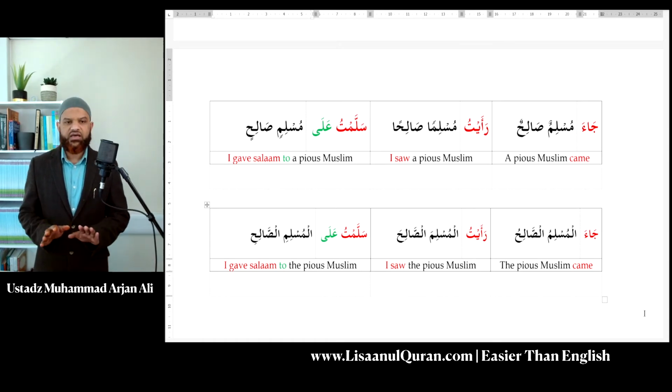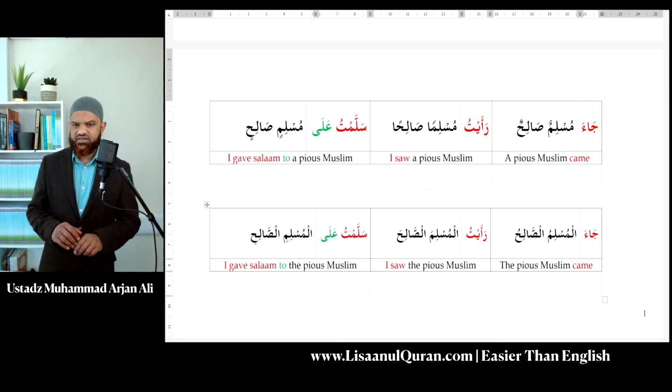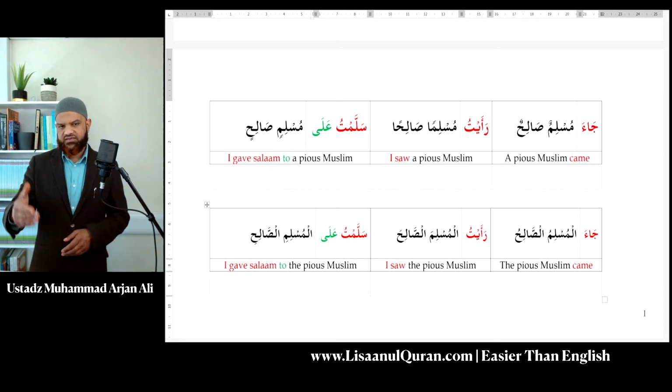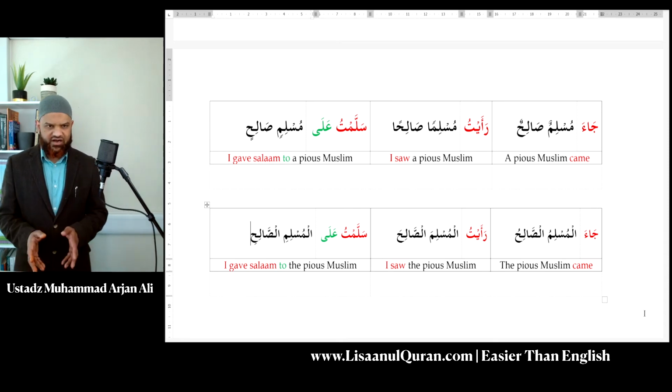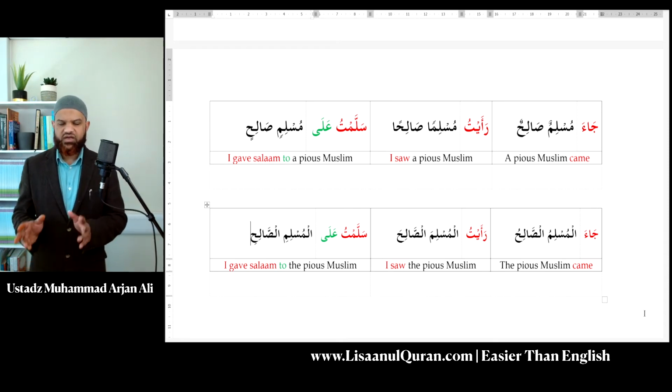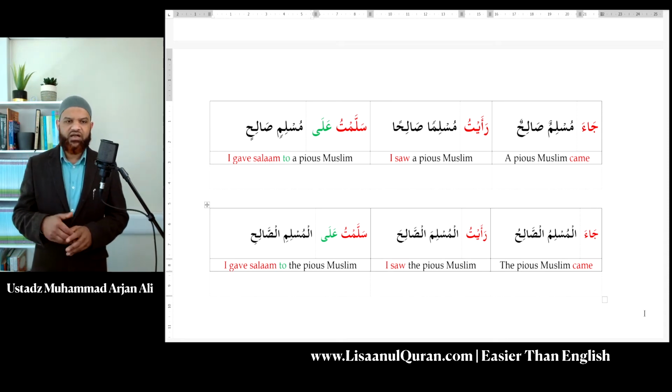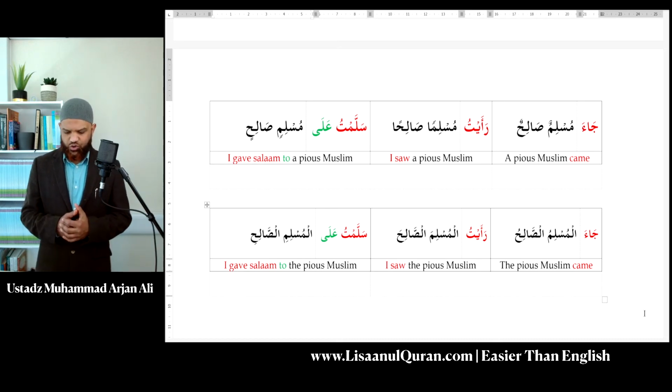So alhamdulillah, here you can see the three different phrases. First set are indefinite, second set are definite, and for their Iraab, there is a reason. In the first one, it is the doer. In the second one, it is the object. And in the third one, alhamdulillah, it is coming after the word ala, which we've already now seen so many times. So you have three different grammatical structures of the descriptive phrase being described to you.